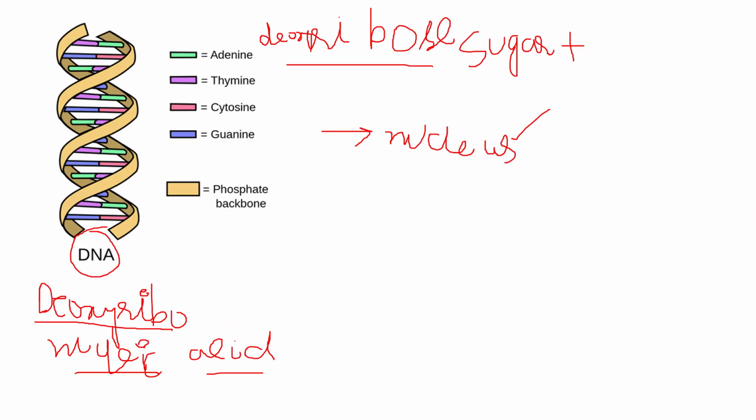Okay. Then its structure consists of, one thing we already discussed, deoxyribose sugar. Second thing is that it consists of the phosphate group. And the third component and the main component is the nitrogenous bases.